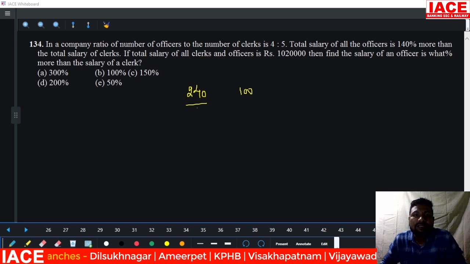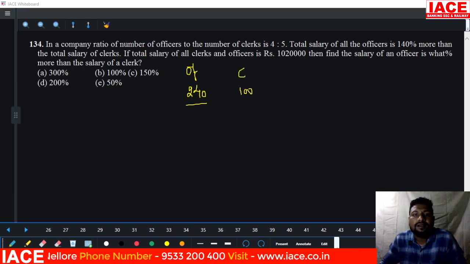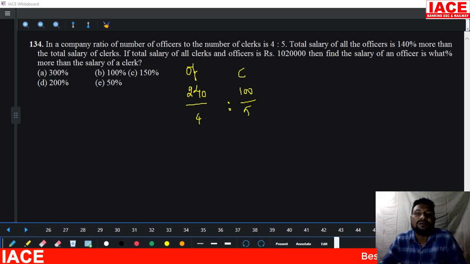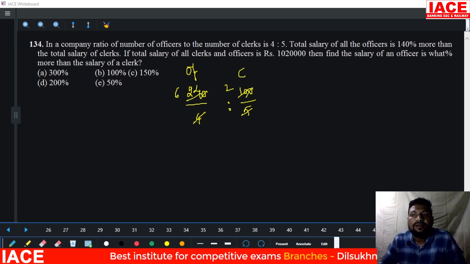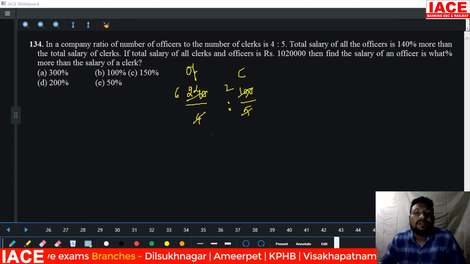Now each person's salary: this is officers and this belongs to clerical, 240 by 4 and 100 by 5. And each person's salary is how much? That is what we are going to calculate. Here 0 0 cancel. 5 how many times? 2 times. Here 4 how many times? 6 times. Okay, then officer salary is what percent more than the clerical salary?